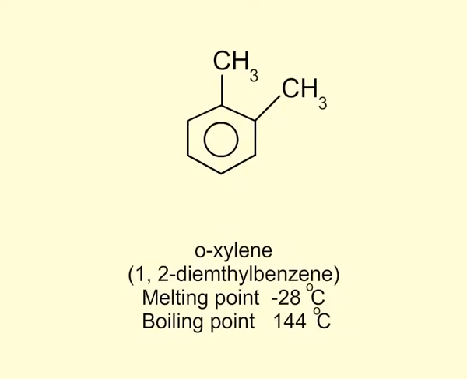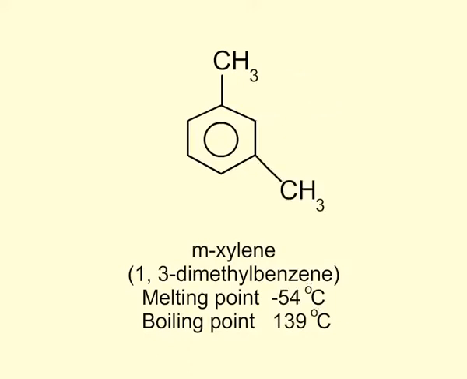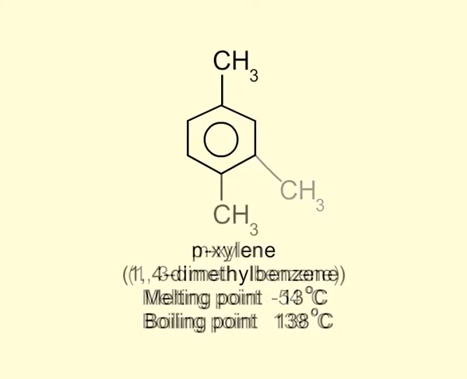The melting point of orthoxylene is minus 28 degrees centigrade. Its boiling point is 144 degrees centigrade. In case of metaxylene, the melting point is minus 54 degrees centigrade and the boiling point is 139 degrees centigrade. Paraxylene has a melting point of 13 degrees centigrade and a boiling point of 138 degrees centigrade.